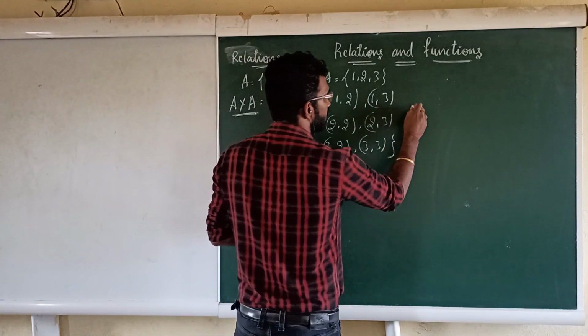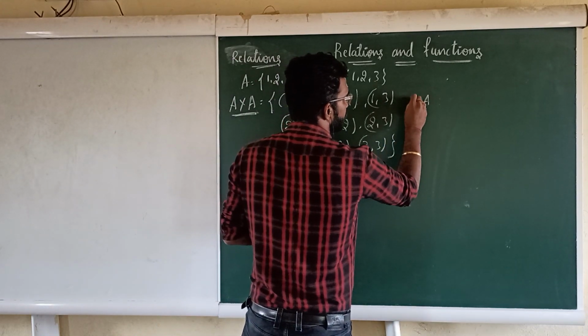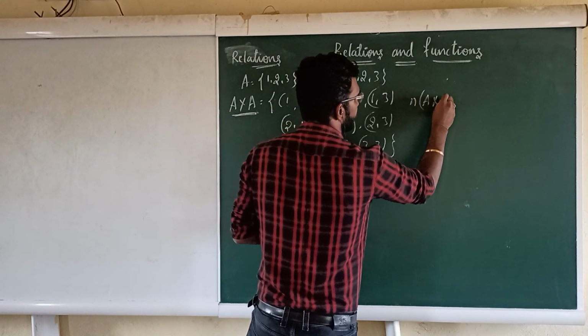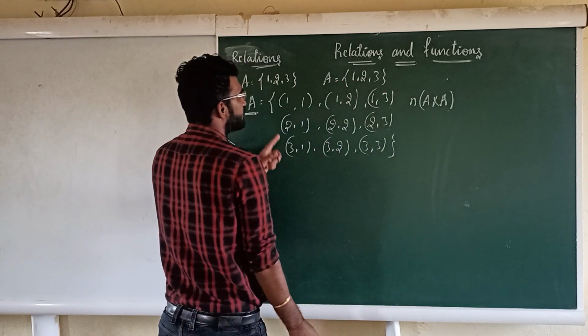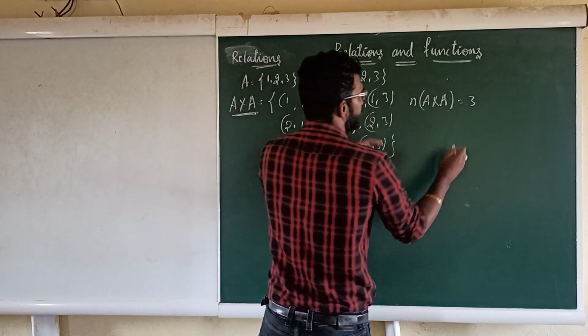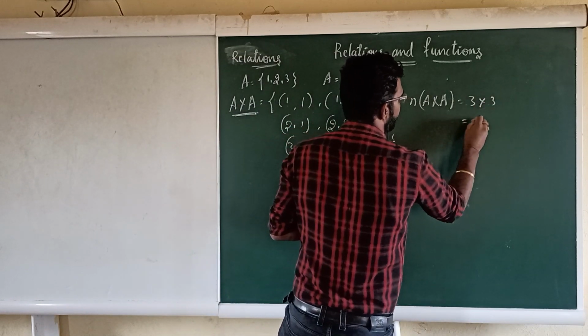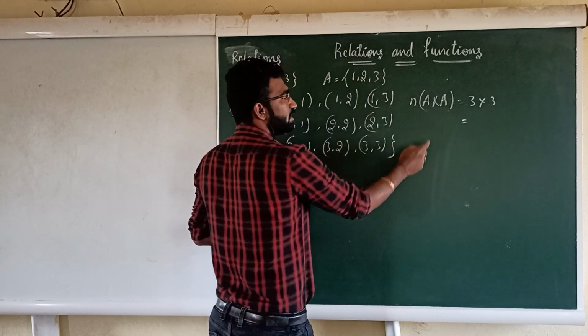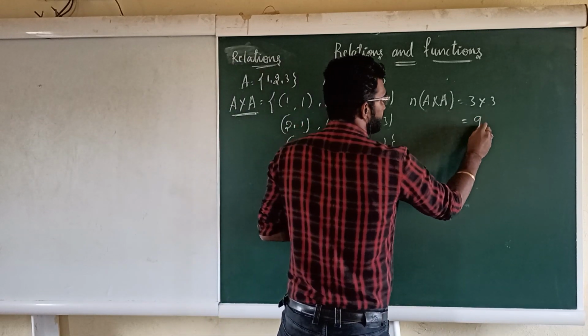So we note one thing: the number of elements in A cross A. In A how many elements are there? 3 elements. In A how many elements are there? 3 elements. Therefore the number of elements present in the Cartesian product is 3 into 3, that is 9.